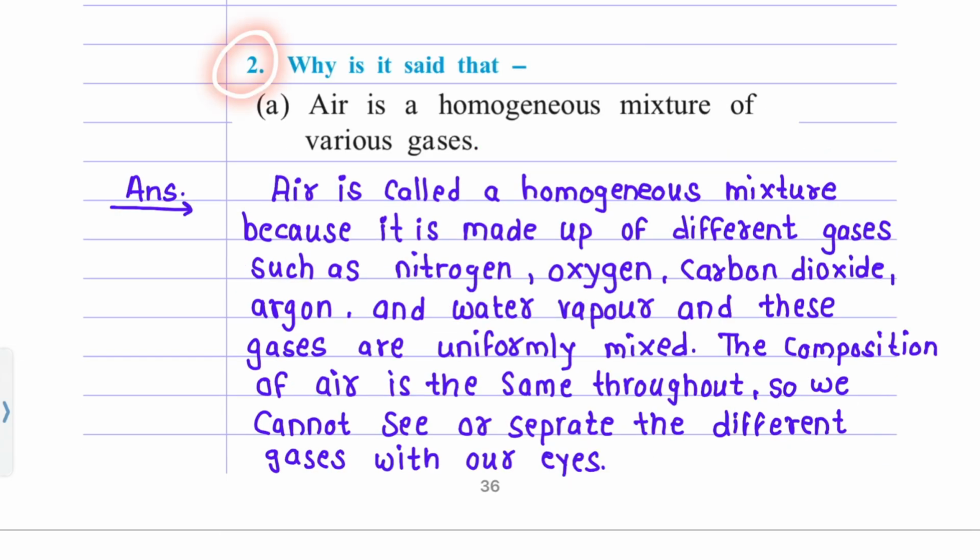Question number 2. Why is it said that A. Air is a homogeneous mixture of various gases? Answer. Air is called a homogeneous mixture because it is made up of different gases such as nitrogen, oxygen, carbon dioxide, argon, and water vapor, and these gases are uniformly mixed. The composition of air is the same throughout, so we cannot see or separate the different gases with our eyes.